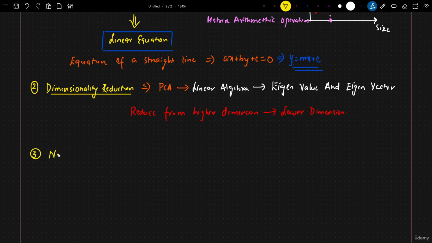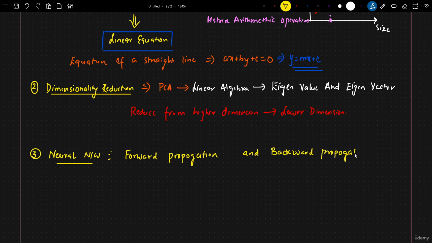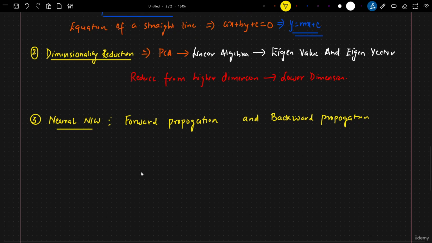Specifically in neural networks. In deep learning, there is a concept called neural networks. In neural networks, there is a concept called forward propagation and backward propagation. Just to give you an example, these topics may not be a prerequisite, but if you have some amount of idea, this will be really helpful for you all to understand.